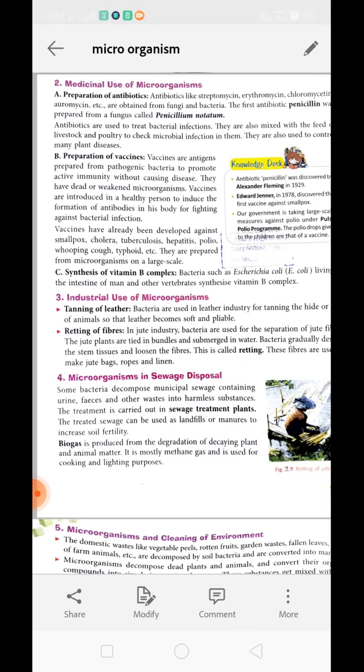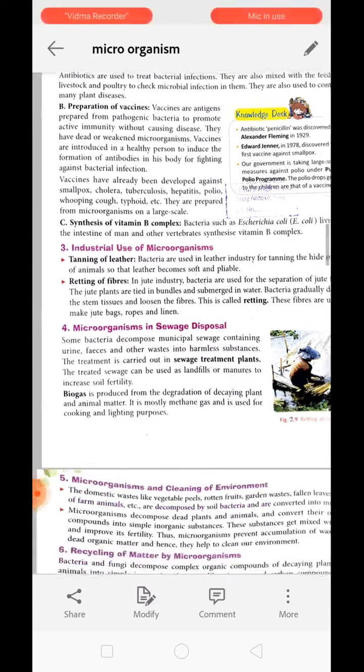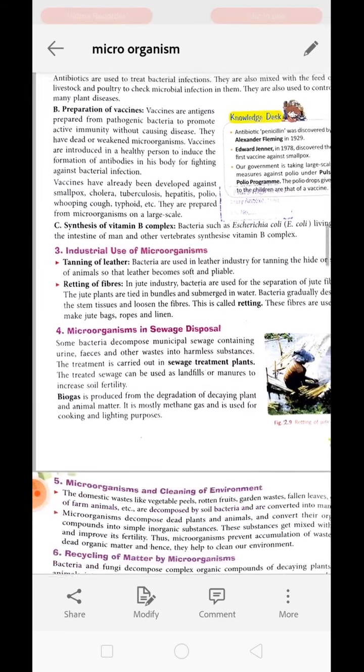They are also mixed with the feed of livestock and poultry to check microbial infection in them. We can mix these antibiotics into their food and then provide it to them easily. They are also used to control many plant diseases. Now, preparation of vaccine is the B section. Vaccines. What are vaccines? Vaccines are antigens prepared from pathogenic bacteria.